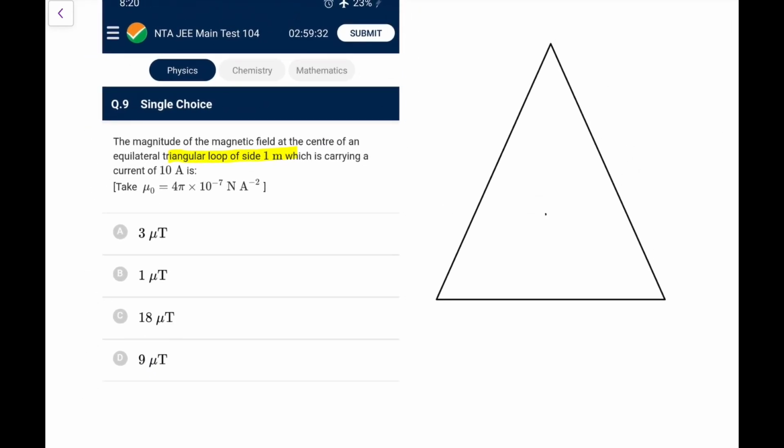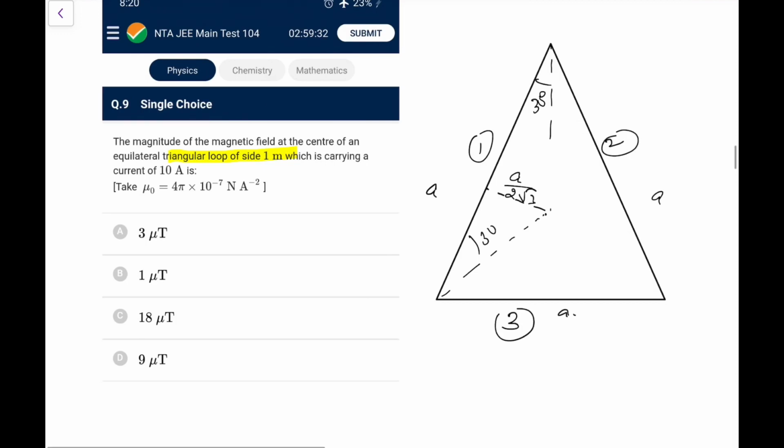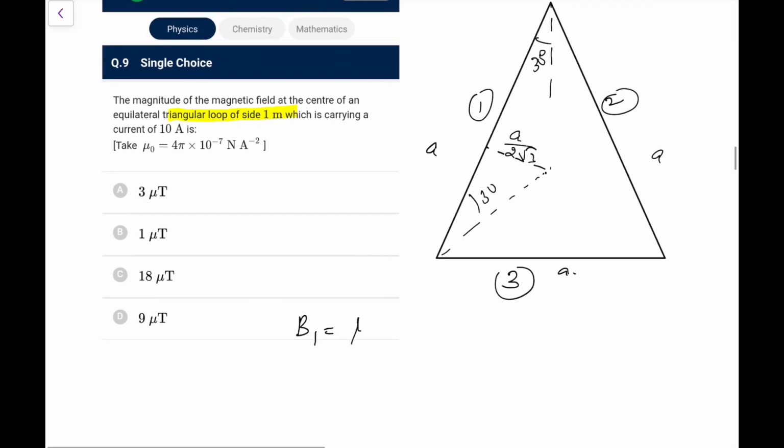So what we can do, this is at the center, so you know at center the angle subtended from both sides would be 30, and this R perpendicular you know is 1/3 the length of the median, and that you all remember, 1/3 of root 3 A by 2, that becomes A by 2 root 3 if A is the side length. So I can calculate due to 1, due to 2 and 3 will be same, so directly I can say 3 times of B1. So first of all B1 would be mu naught I upon 4 pi times A upon 2 root 3, cos 30 plus cos 30, root 3 by 2 plus root 3 by 2, that becomes root 3.